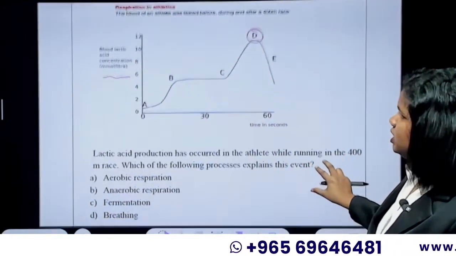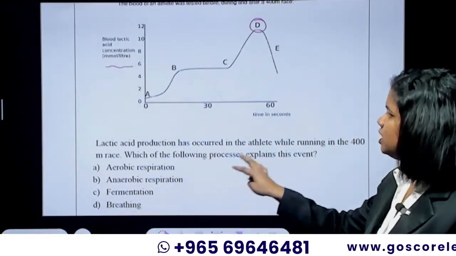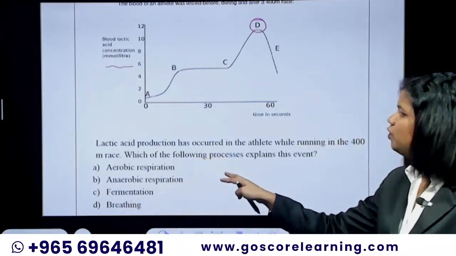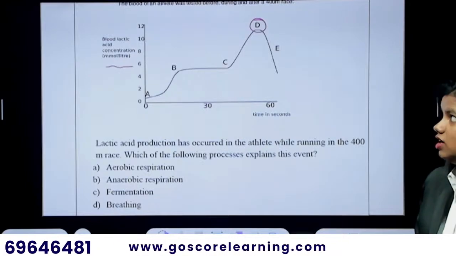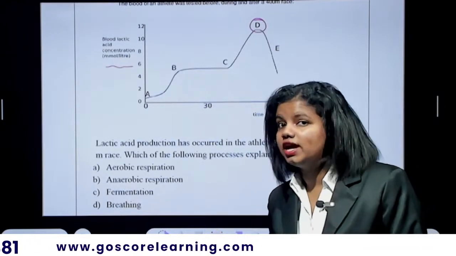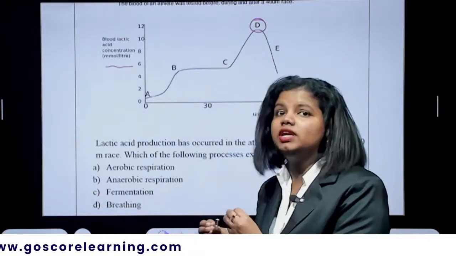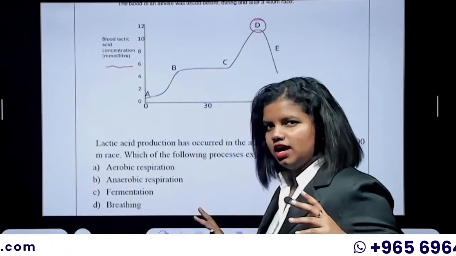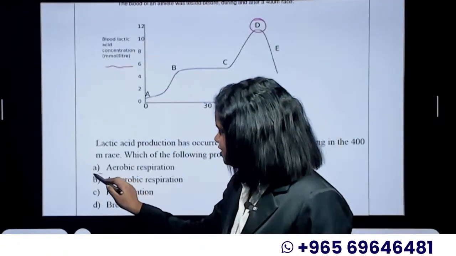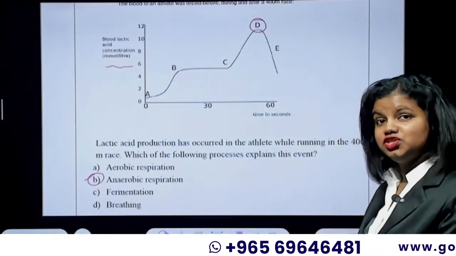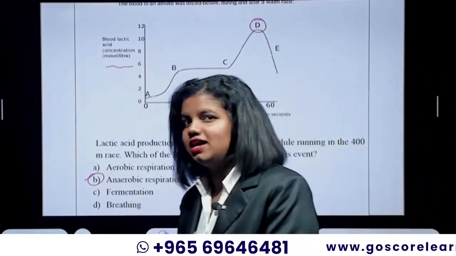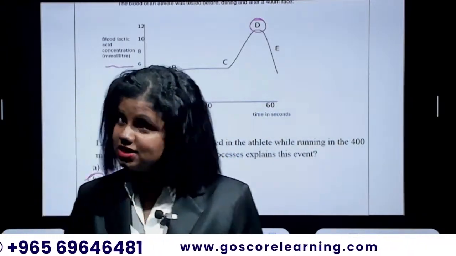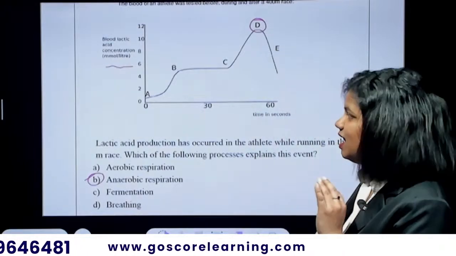Fine. Now the question is, lactic acid production has occurred in the athlete while running in the 400-meter race. Which of the following processes explains this event? So the process of lactic acid production. What is that phenomenon behind that lactic acid production? I think even without looking into the options, we can answer it, right? Still, there is the option anaerobic respiration. It is during the anaerobic respiration that the lactic acid would be formed inside our body, and it happens only in our muscle cells, and this happens when there is a lack of oxygen.